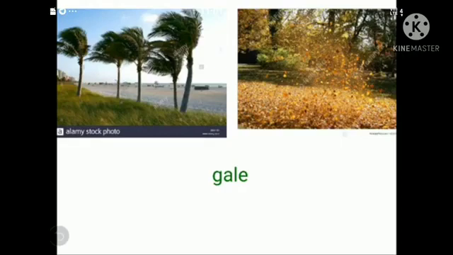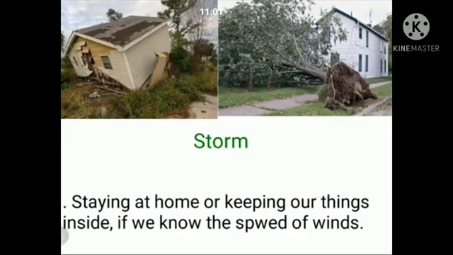But when there is a heavy wind with the moving of the trees and the dust on the ground, and the leaves moving strongly, then we call it a gale. Okay, breeze and gale. Now I will show you the third one. See, children, when the wind blows very fast and very strong, see what happened to the house and what happened to the tree. Can you see, children? Yes, this type of very fast blowing wind we call a storm. What do we call it, children?